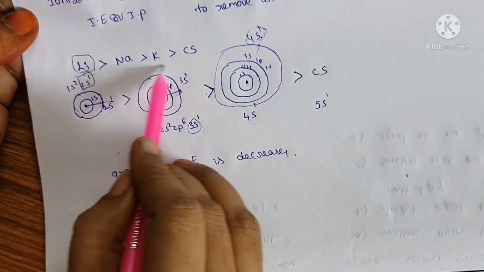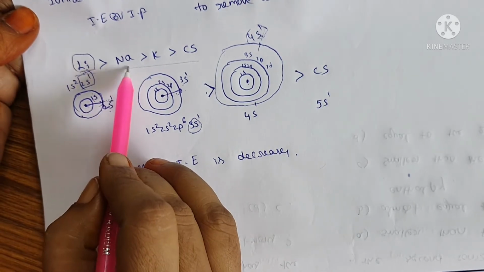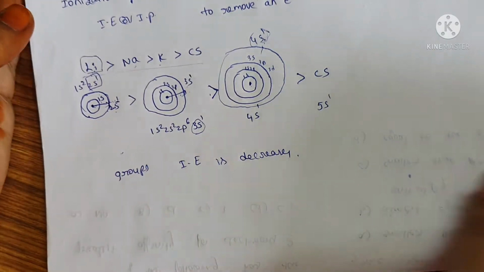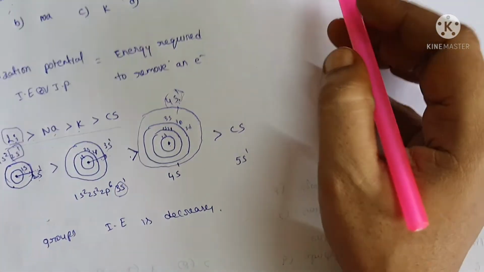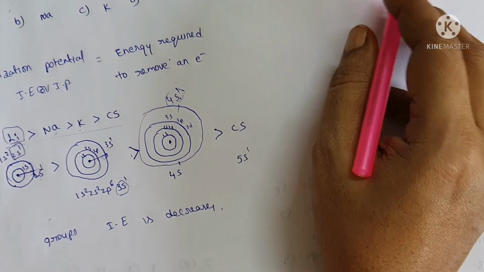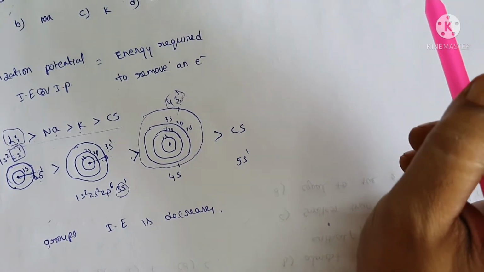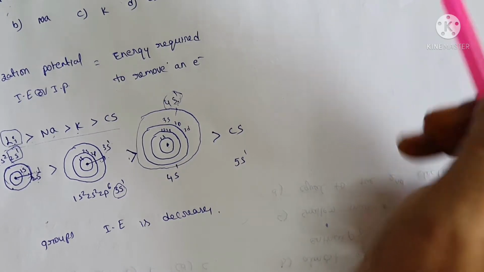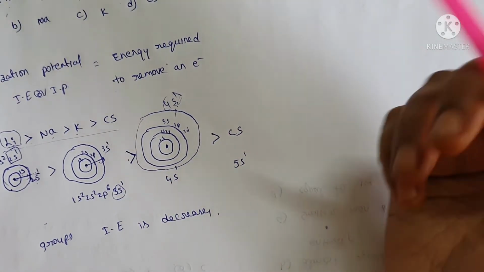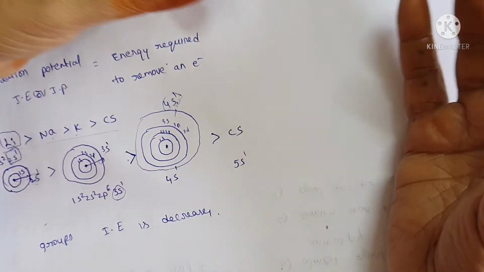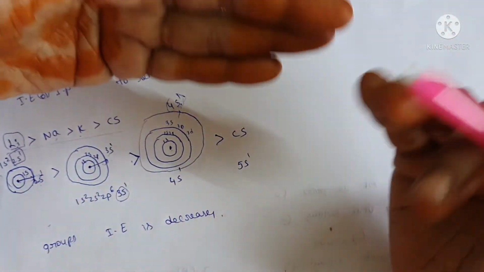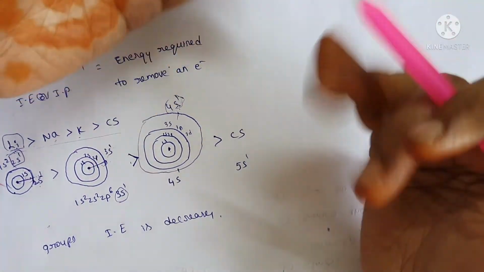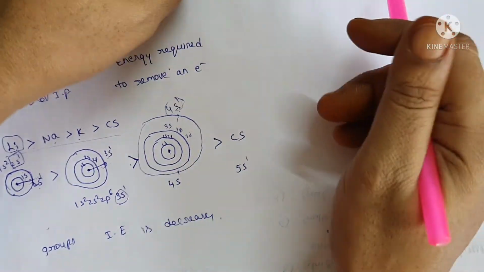We can easily write like this: the ionization potential of lithium is greater than sodium, which is greater than potassium and cesium. Okay, and we will go to the next question. The decreasing order of electron affinities. What is electron affinity? Electron affinity is nothing but the attraction of electrons. Whenever an atom attracts or takes an electron, it releases some energy. Here, electron affinity means attracting electrons.